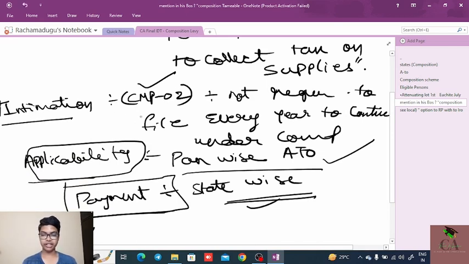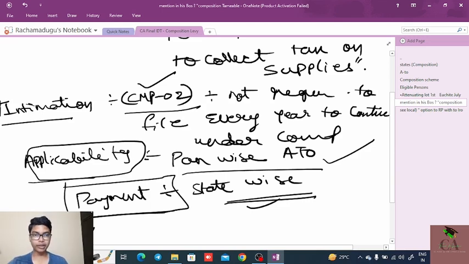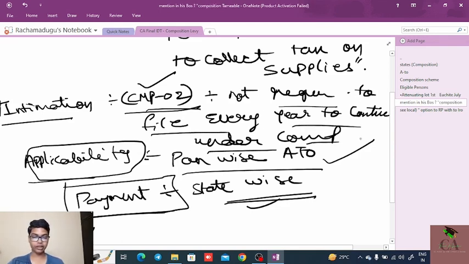Next, intimation. Whoever is interested in taking the composition scheme needs to file CMP 02 at least 5 days before the commencement of the financial year. Prior to commencement of the year, it needs to be filed in CMP 02, but it is not required to file every year to continue under the composition scheme.